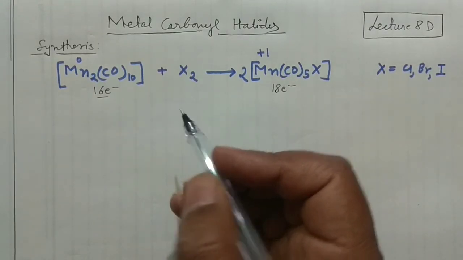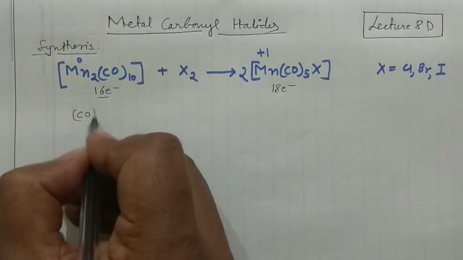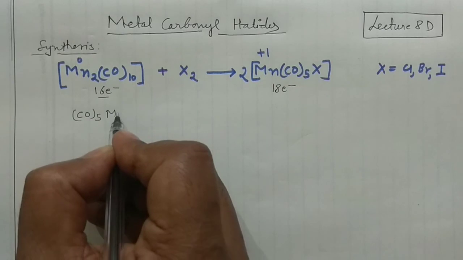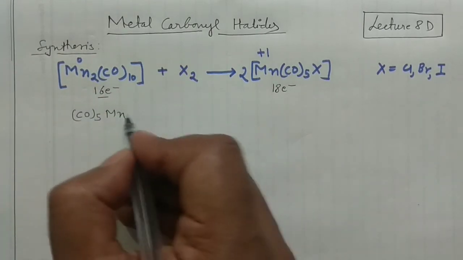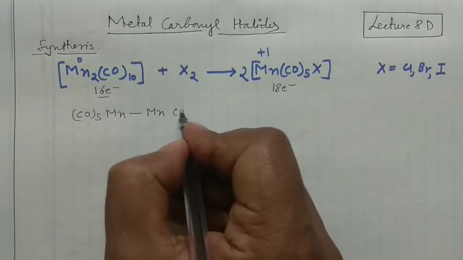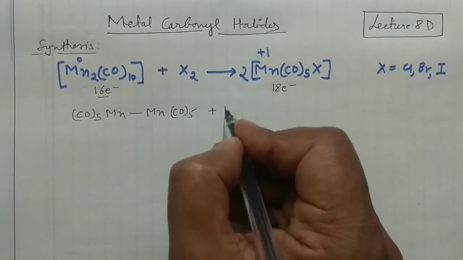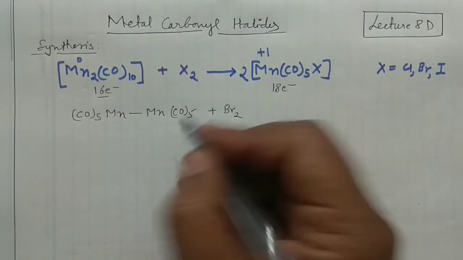And if you want to know the mechanism of this reaction, then it's quite easy. What you can do, you can write 5 carbonyls along with 1 manganese, and you can form one metal-metal bond, and then you can take this part and react it with bromine.